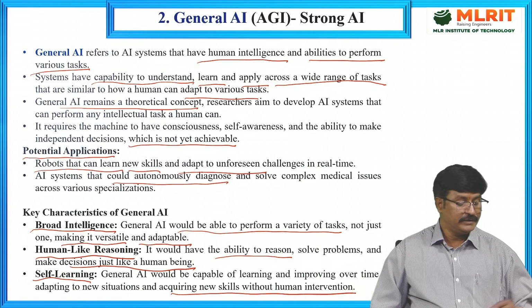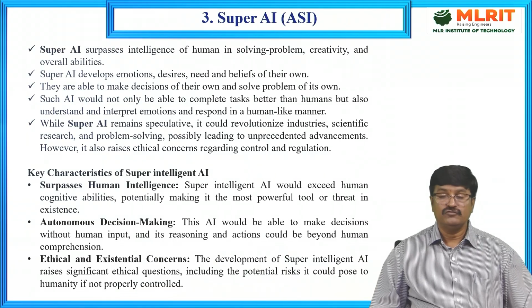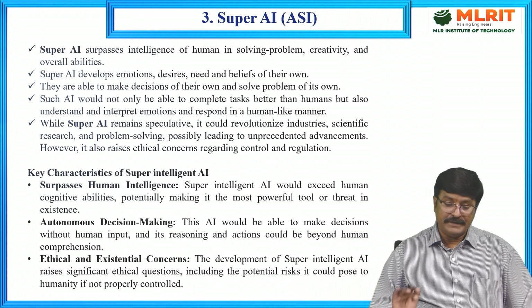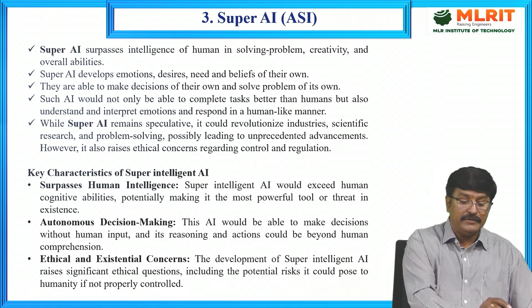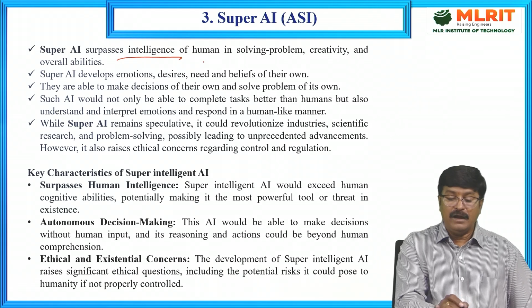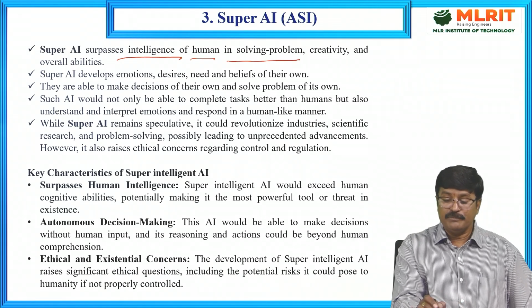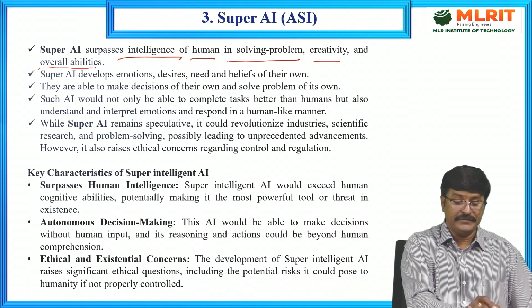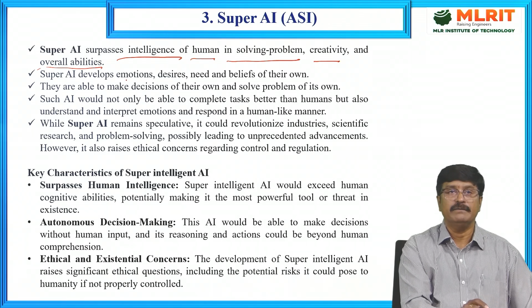So coming to the third one, super AI. This is also called artificial super intelligence. Super AI surpasses the intelligence of humans in solving problems, creativity, and overall abilities.